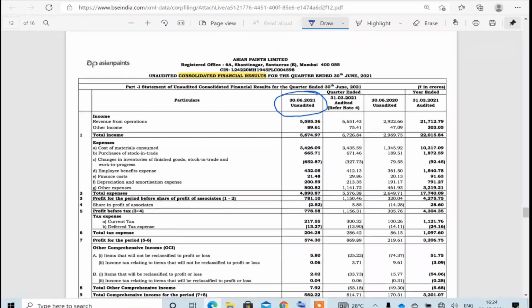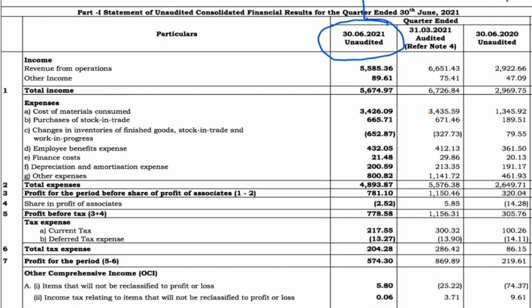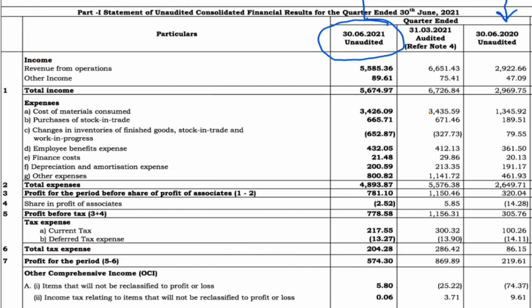So when we compare the result of this current quarter, we compare it with the same quarter last year. This is typically called YOY, year on year. Most of the news articles that you see simply report YOY results, which basically means how is the performance this year compared with the same quarter last year.